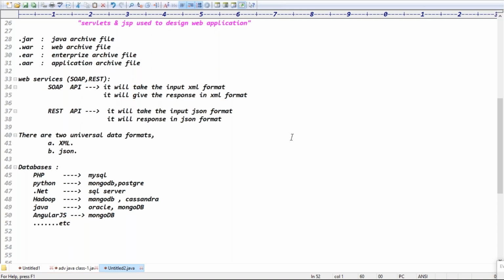Basically, in Oracle, MySQL, these databases are relational databases, which means we have a table structure. In the tables, we have to store the data in record format, record by record. But if you go for the MongoDB database, which is a NoSQL database, the data will be stored in JSON format, basically. The data will be stored in which format, guys? JSON format, right?